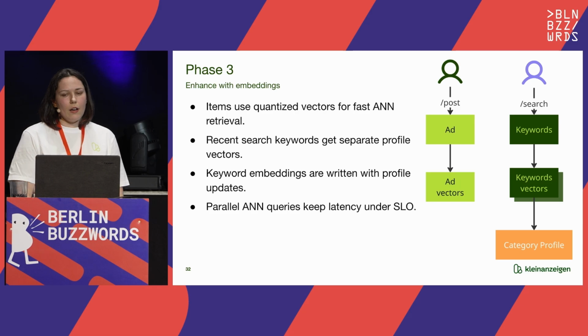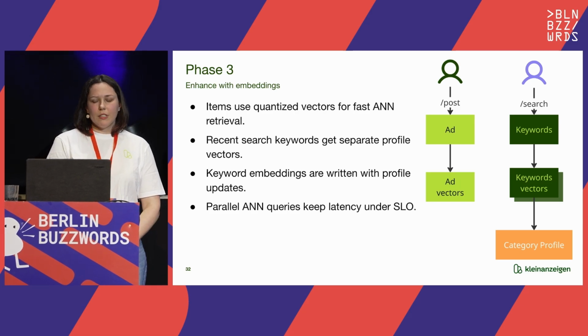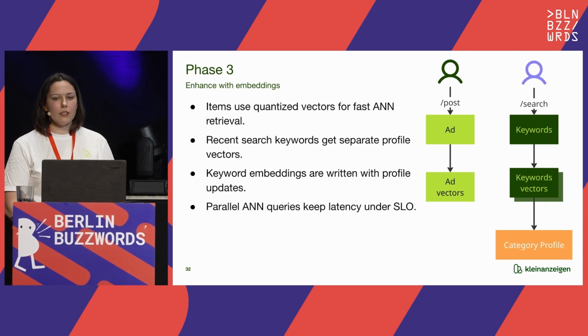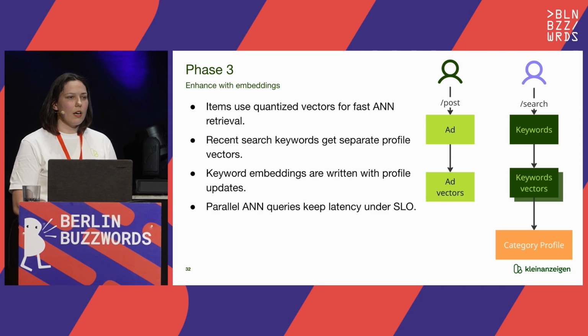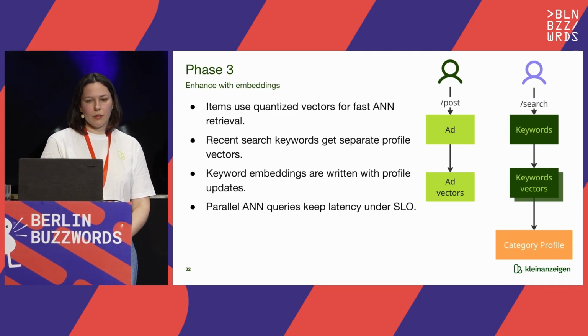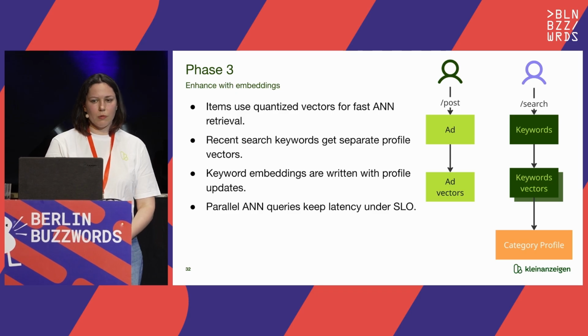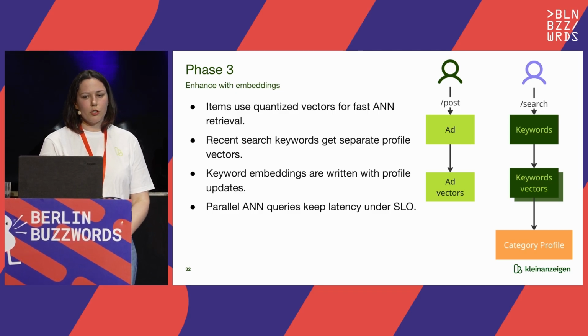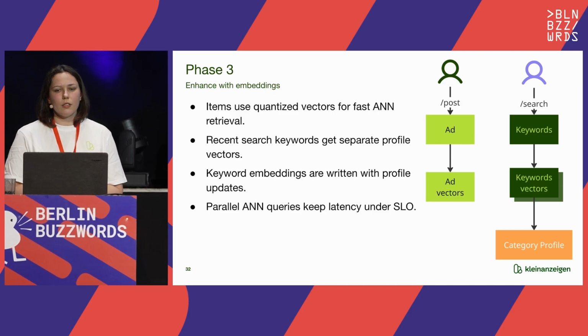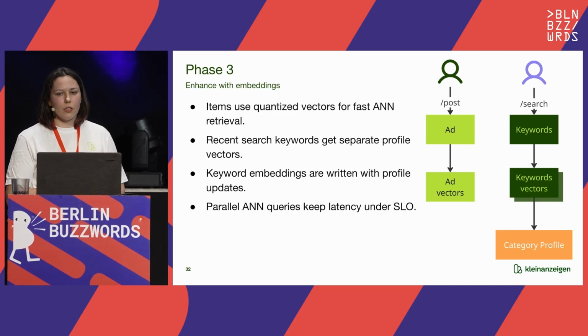So what we did here is we represented our ads with vectors. We built vectors suitable for approximate neighbor search based on the item title plus some important attribute keywords we had, and stored them together with the ad.